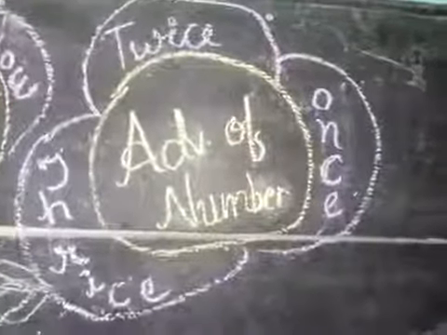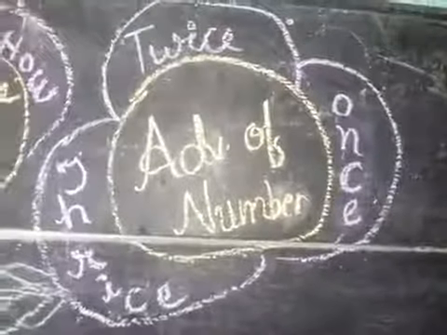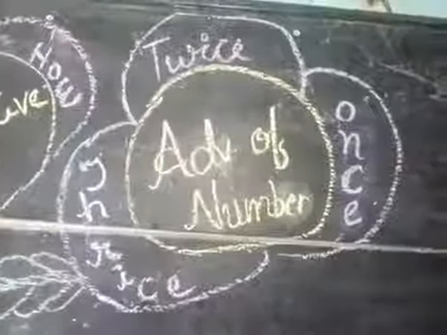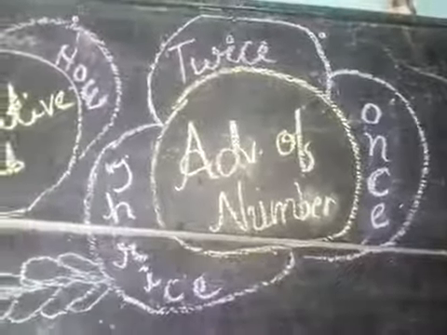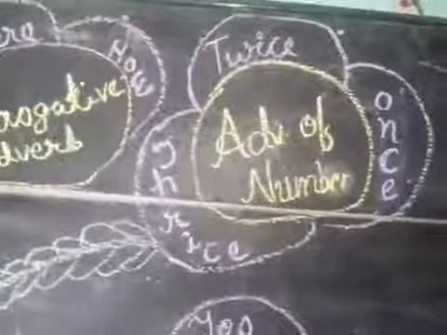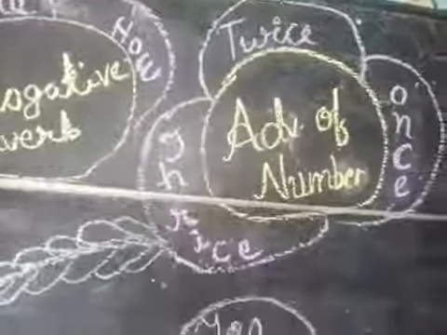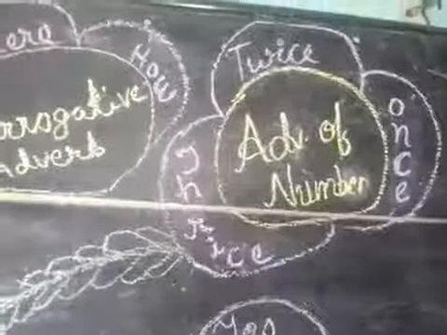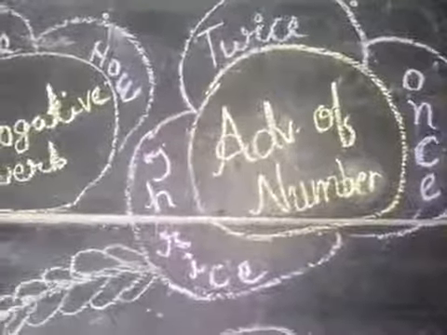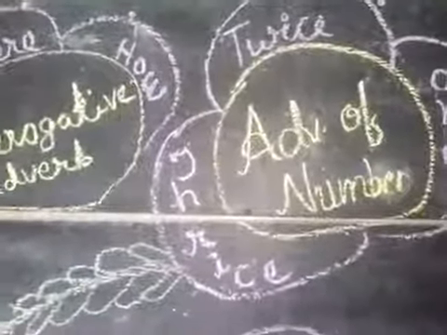He goes to cinema once a month. He eats twice a day. I have met him thrice. So once, twice, thrice, these are adverb of number. These show how often something happens.